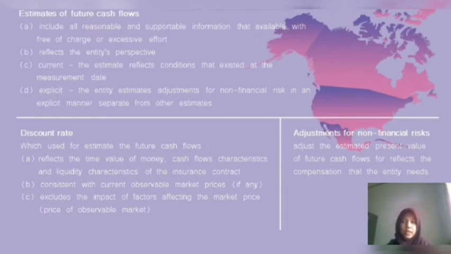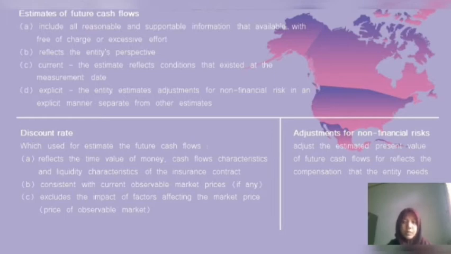Next, reflect the entity's perspective, as long as the estimation of any market variable is consistent with the observable market price of those variables. Then, current. The estimate reflects conditions that exist at the measurement date, including assumptions at that date about the future.